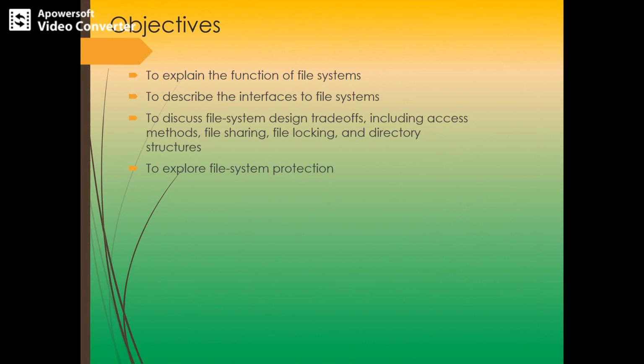The main objectives are to explain the function of the file system, to describe the interfaces to the file system, how you interact with the file system, and what objectives the file system provides. What functionalities these files provide will also be discussed, and also the design trade-offs. That means different kinds of design or directory levels are possible in case of a directory hierarchy, and there is also the concept related to sharing and protection of these file systems.